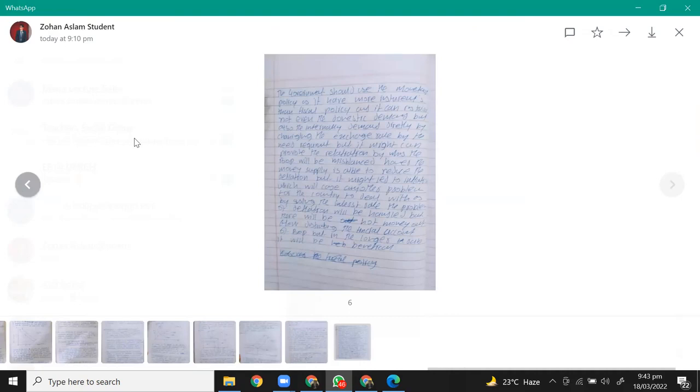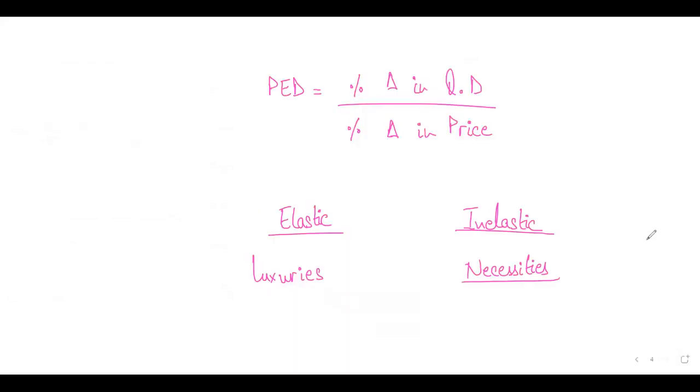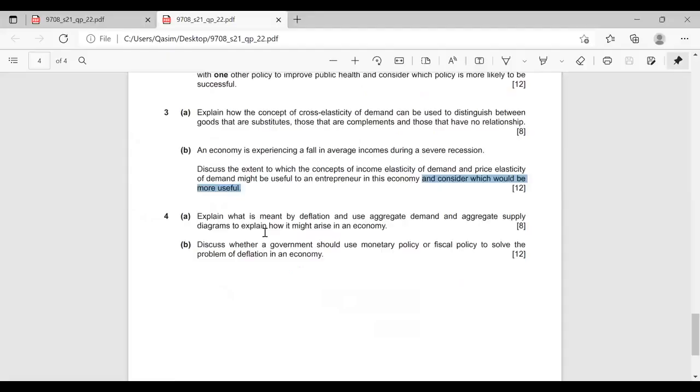Now think about this. Now let me exactly tell you. Other students also get to read the question and everything, right? Now let's do it my way, right? Let's see what I do differently. Okay, discuss whether the government should use monetary or fiscal policy to solve the problem of deflation in an economy.